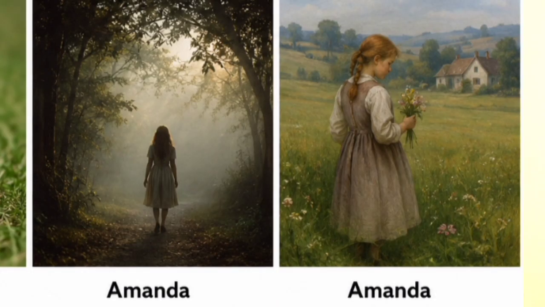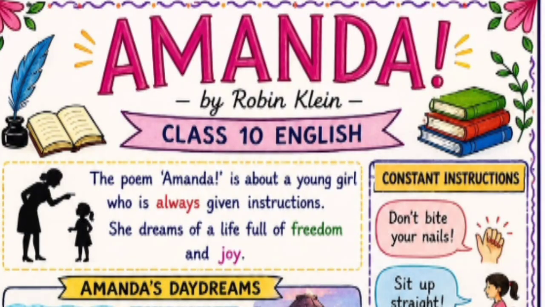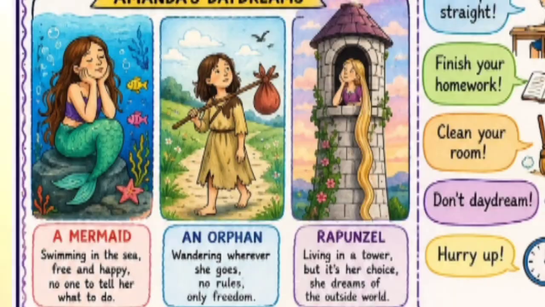And then we have the poem Amanda. Amanda's poem is again important. A small girl, constantly controlled, constantly restricted by her mother, and how she escapes into her fantasy world is important. And one more thing: in Amanda's fantasy world, how she becomes a Rapunzel. Why does she want to become Rapunzel? Why does she want to become an orphan? Why does she want to become a mermaid? These things are important. So mermaid, orphan and Rapunzel are very important while studying.